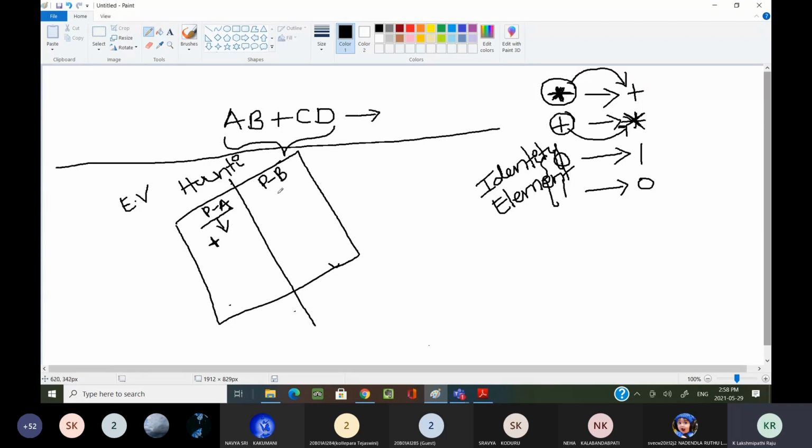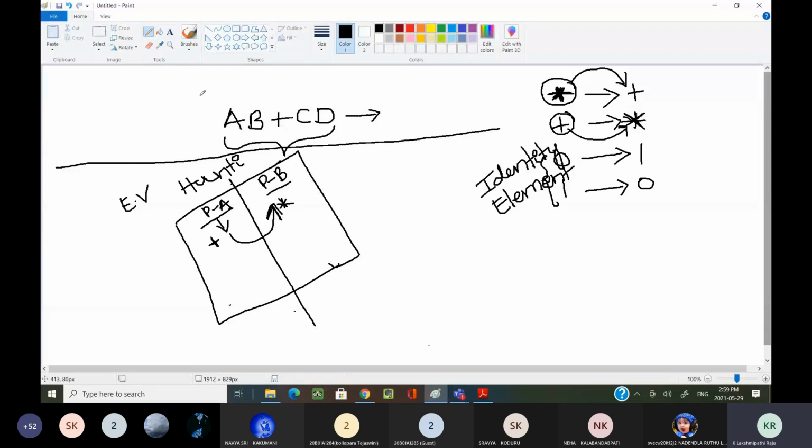In part B, all the postulates are defined with the star operator. Now, you can easily convert a postulate from part A into another postulate. How? If you replace the plus operator with a star.